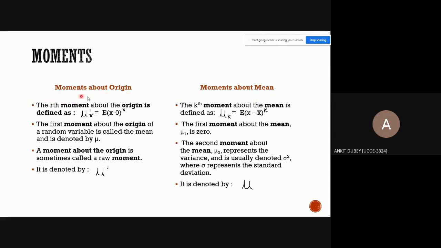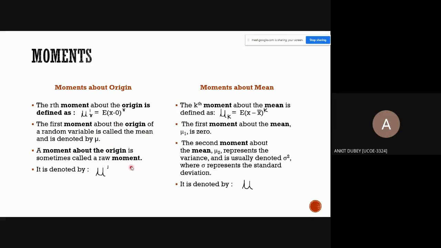The rth moment about the origin is defined by mu r dash, which is equal to E of (x minus 0) raised to r. The first moment about the origin of a random variable is called the mean, and it is denoted by mu. The first moment about the origin is sometimes called the raw moment, and it is denoted by mu dash.